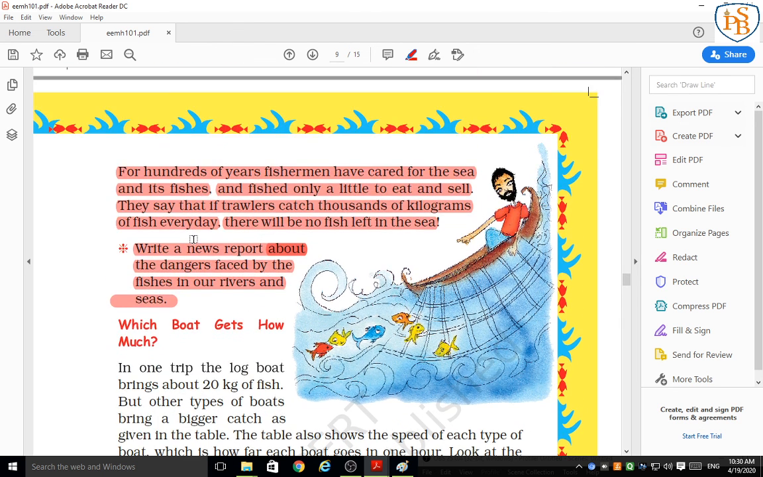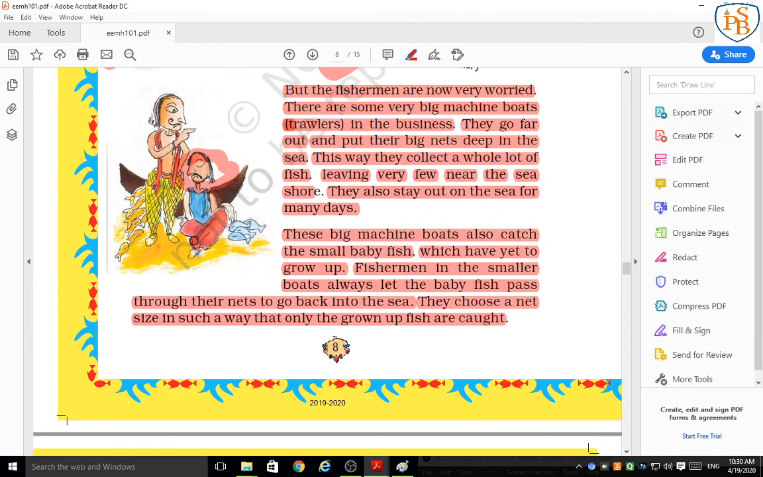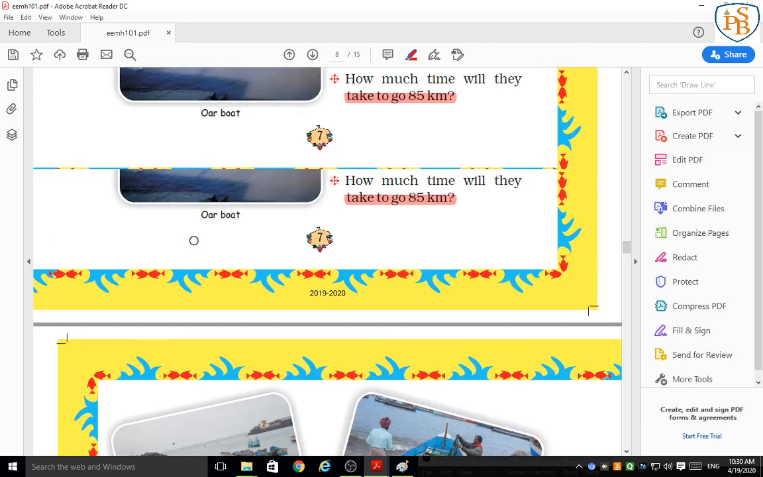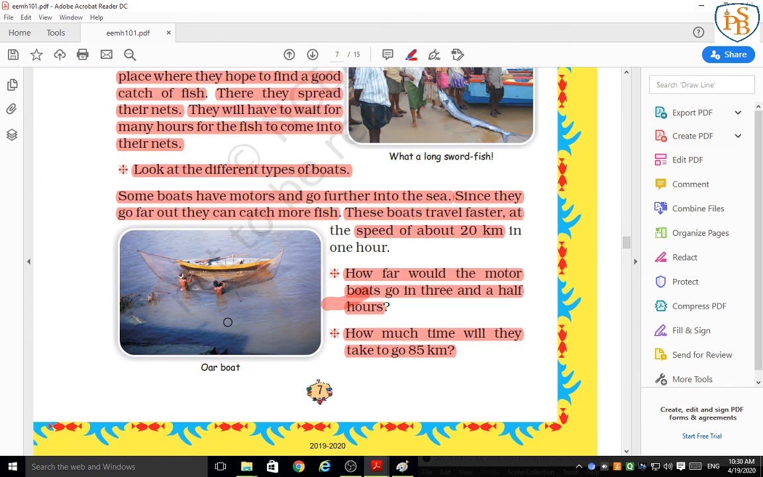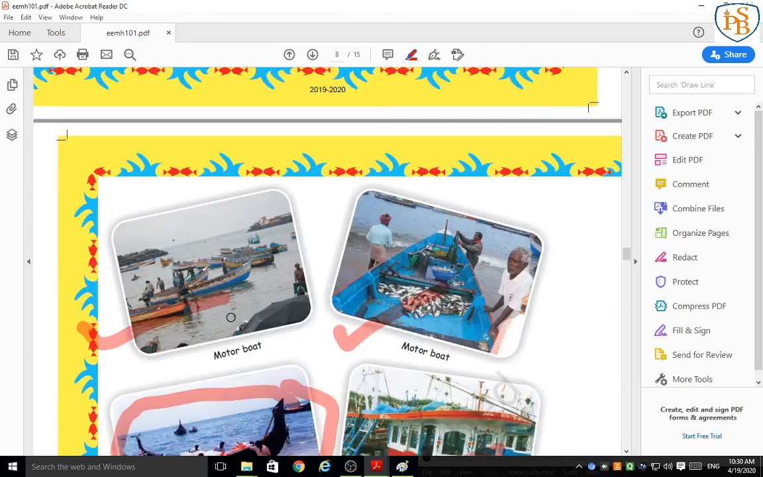So I hope you students understand about the condition of fishermen, the different types of boats that we have covered in our today's session and what they catch.